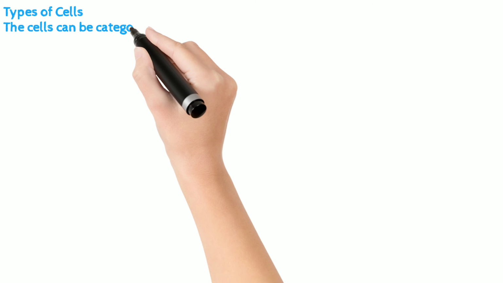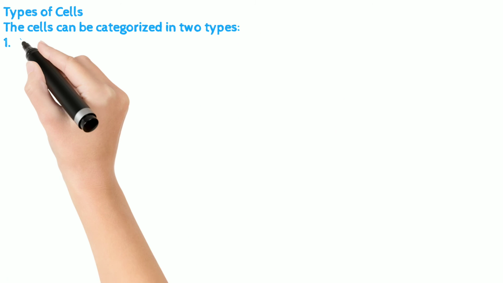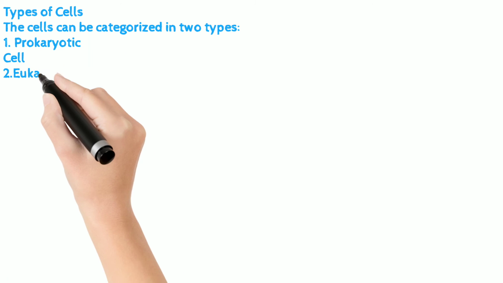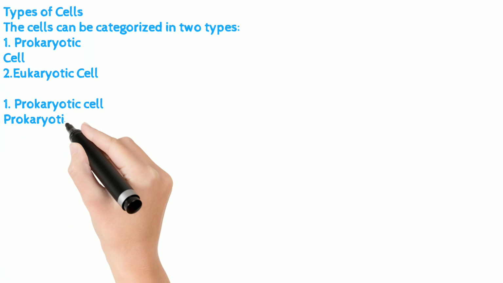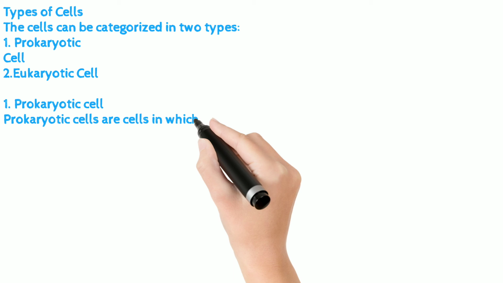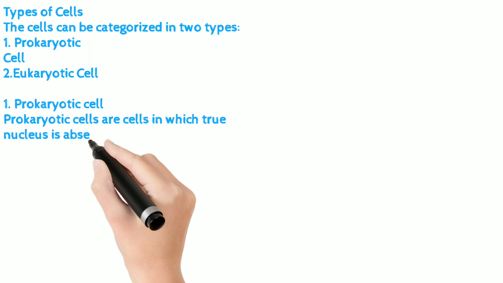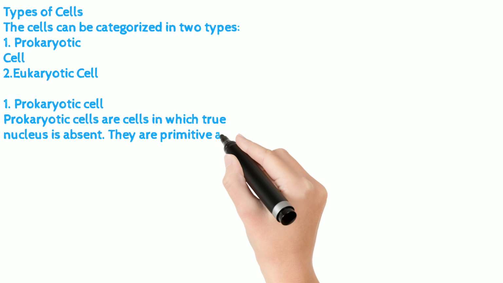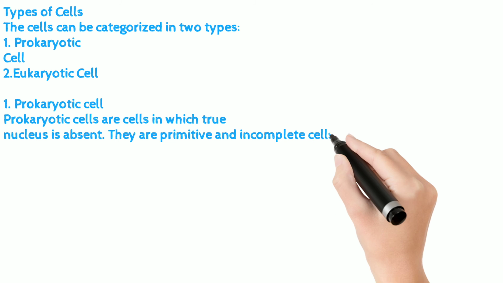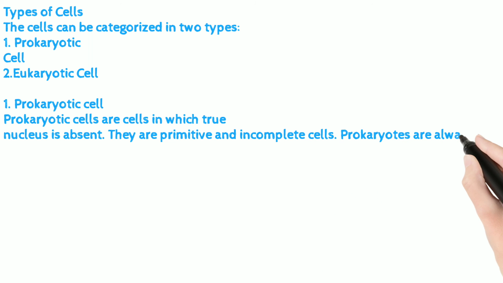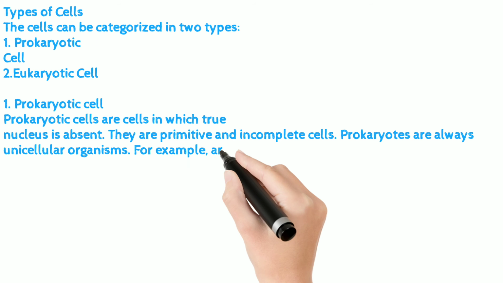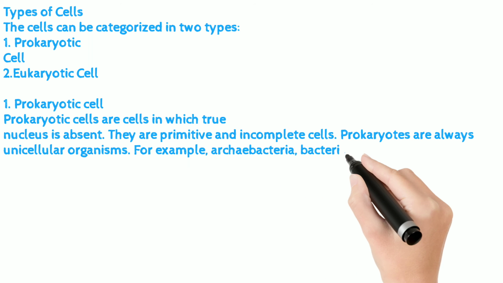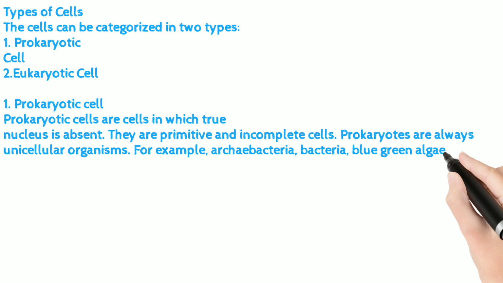Types of cells. The cells can be categorized in two types. 1. Prokaryotic cell. 2. Eukaryotic cell. 1. Prokaryotic cell. Prokaryotic cells are cells in which true nucleus is absent. They are primitive and incomplete cells. Prokaryotes are always unicellular organisms. For example, archaebacteria, bacteria, blue-green algae are all prokaryotes.